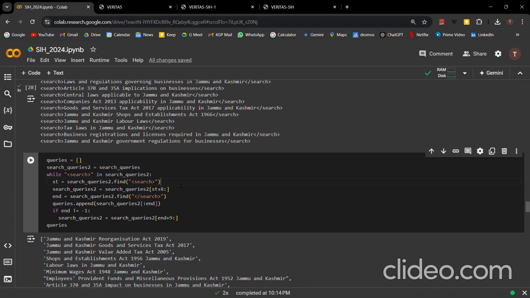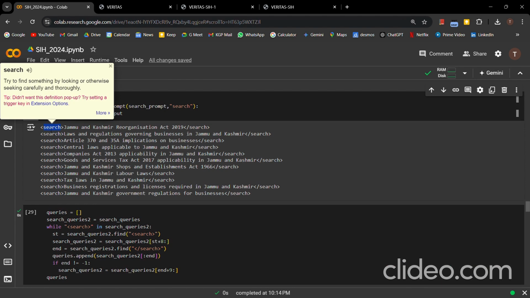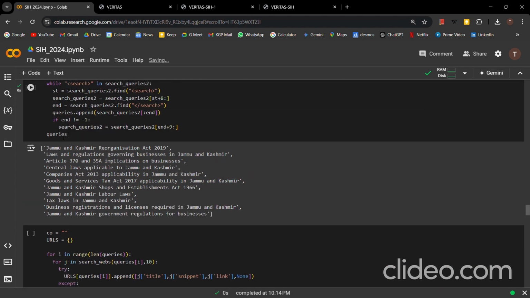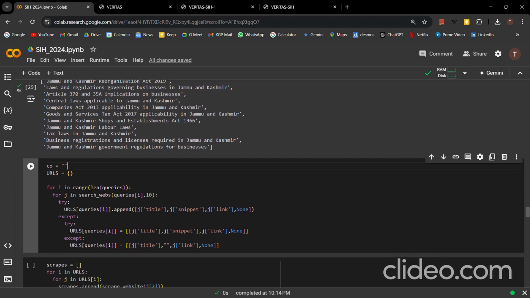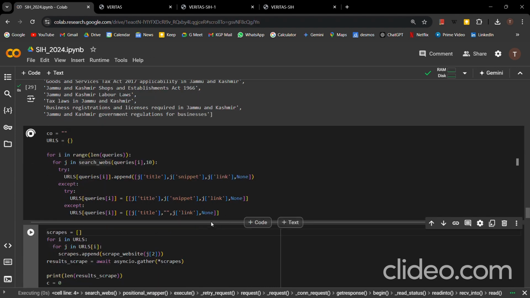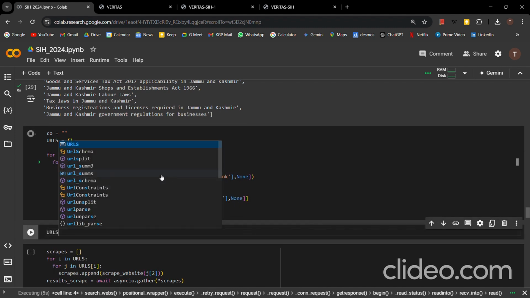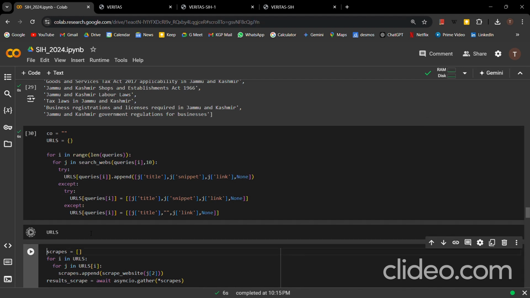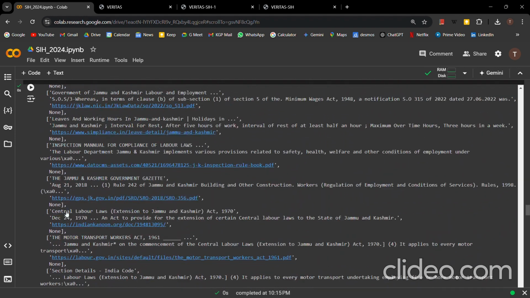These will be searched on Google. Here just the queries are being extracted. You are seeing that this is written in an XML format, and it is extracted as a list of strings. Now it is extracting the URLs, and it is searching Google for these particular search queries. You will see that URLs would be extracted here. The Google search is going on. Yes, the Google search has ended. Now I am just running, and you can see that depending on these search queries, multiple URLs have been extracted.